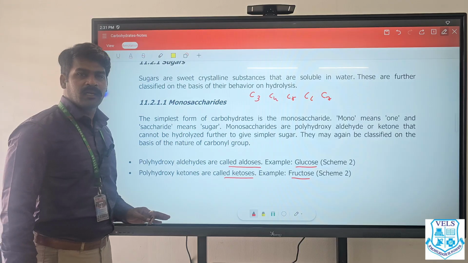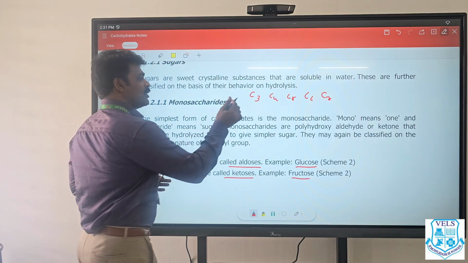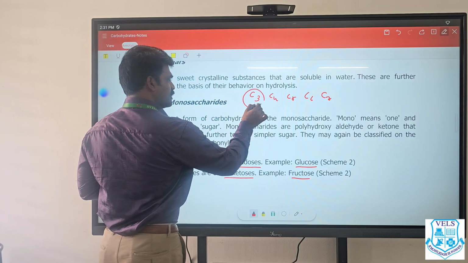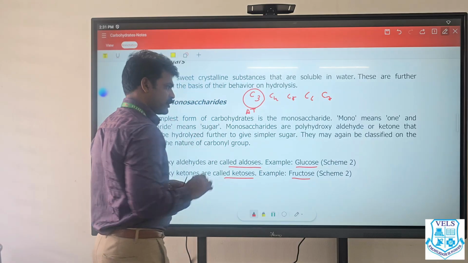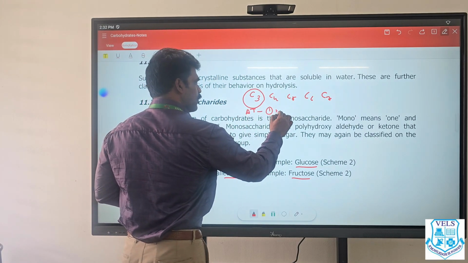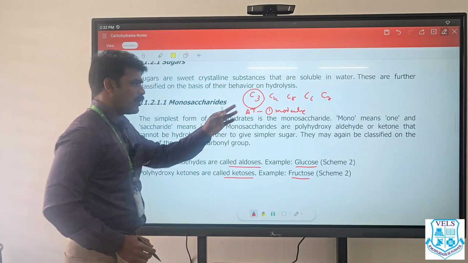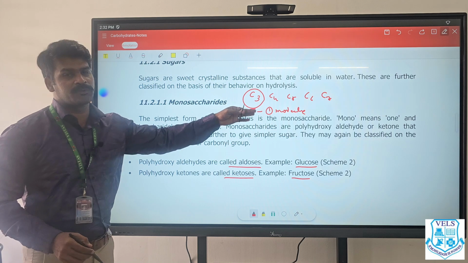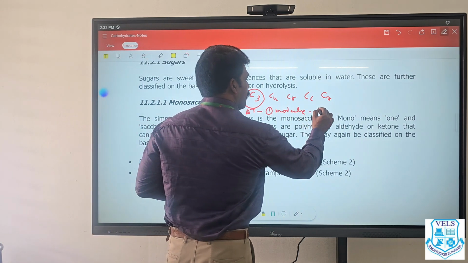These are single molecules. So C3, if it is an aldose, is called aldotriose. So this is one molecule of carbohydrate, or one molecule of sugar you can say. Otherwise it is called a monomer.